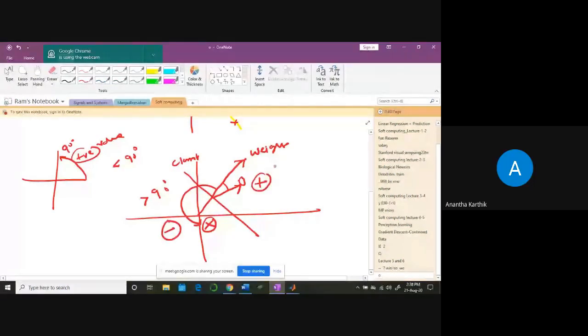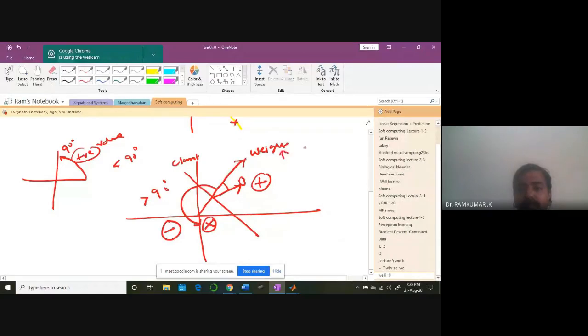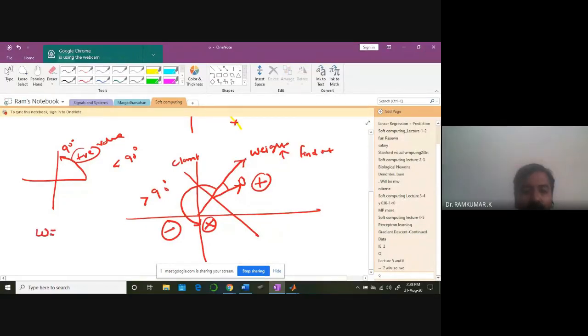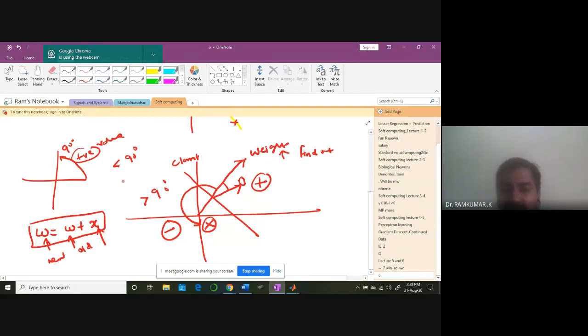One more thing, sir. This weight vector, will it be given or should we assume? No, the weight vector we have to find out. How should we find it? By applying the rule W equal to W plus X. When you are adding, the new weight will be equal to the old weight plus some input, so definitely the weights are going to change. That's the learning rule.